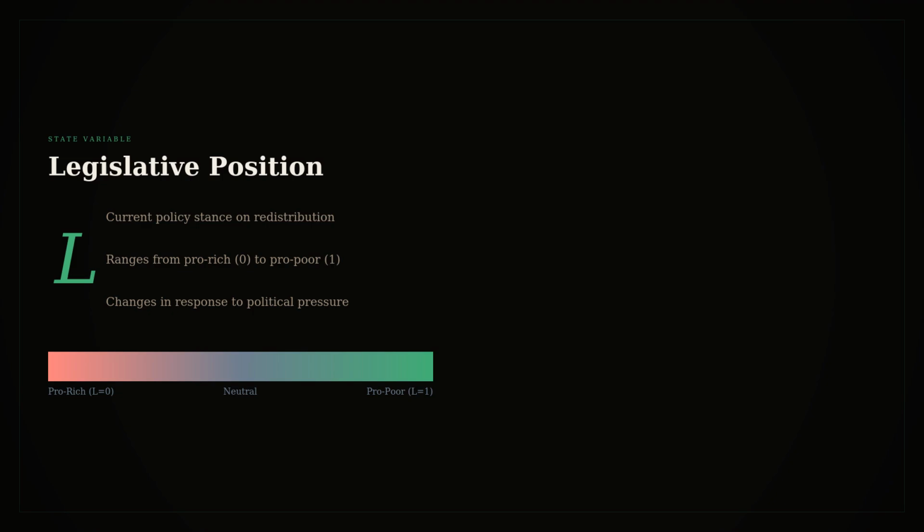L is a stock that moves based on legislative action. Laws get passed, regulations change, budgets allocate. Each action shifts L slightly. Over time, these shifts accumulate. The key question: what determines which direction L moves and how fast?